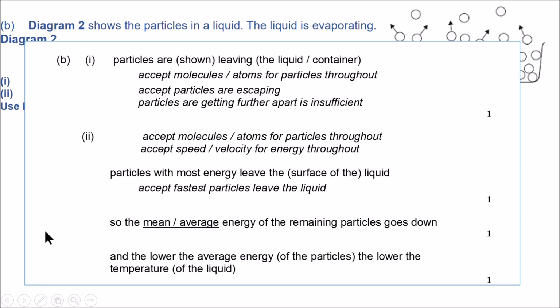Part II, second part. The molecules or atoms for particle throughout. Okay, so accept these scientific terms. Particles with most energy leave the surface of this liquid. That means the average energy of the liquid is dropping. Therefore, when you have less energy, the liquid would be cooler or have a lower temperature.